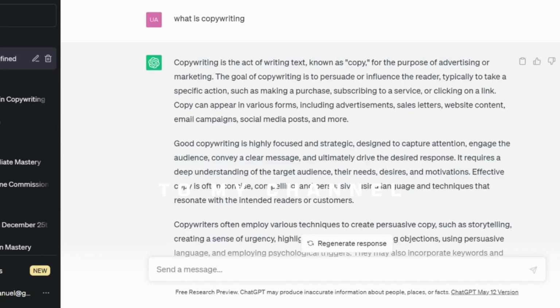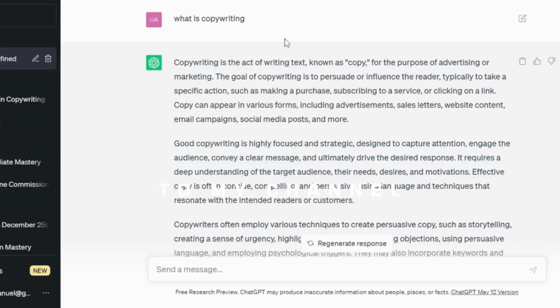Whether you are marketing a product, a service, an idea, information, or an ebook, you want to write a copy on it. So that is what copywriting is all about. It is the art of writing a text known as copy for that particular product or information.